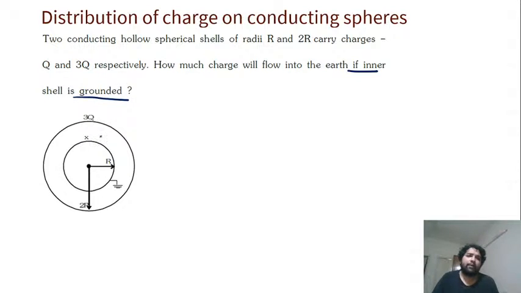Alright, I'll tell you one great trick. Two conducting spheres. Initially there is charge q here and charge 3q here. That is what is given. Now how much charge will flow into the earth if the shell is grounded? If this shell becomes grounded, how much charge will go to the outside?